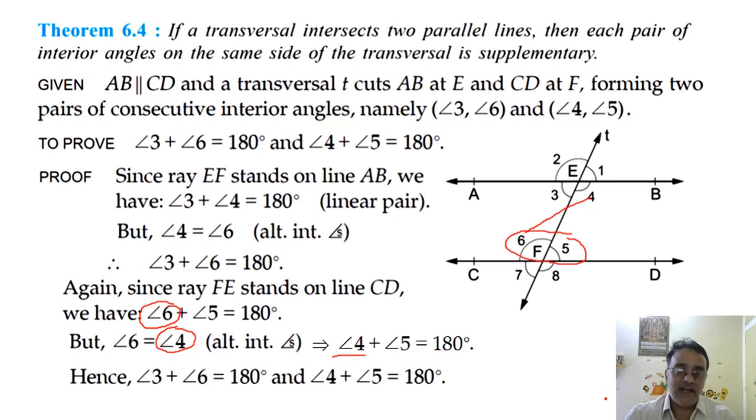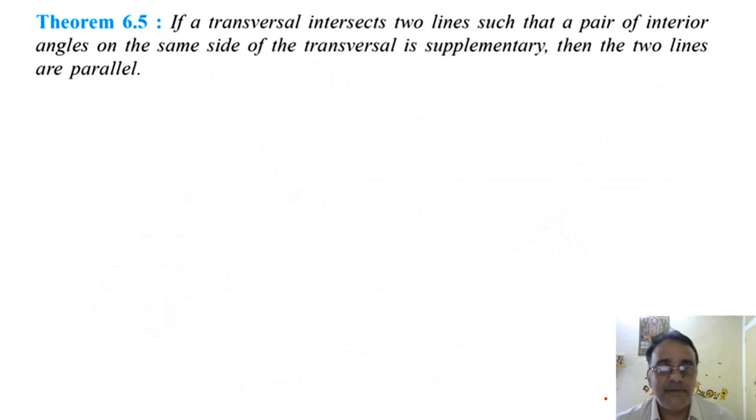Now we will see the converse of this theorem, that is theorem number 6.5. If a transversal intersects two lines such that a pair of interior angles on the same side of the transversal is supplementary, then the two lines are parallel. In 6.4, the lines were parallel, so the sum of the interior angles on the same side of the transversal was 180 degrees. Now the sum is 180 degrees, it is given, and we have to show that the lines are parallel.